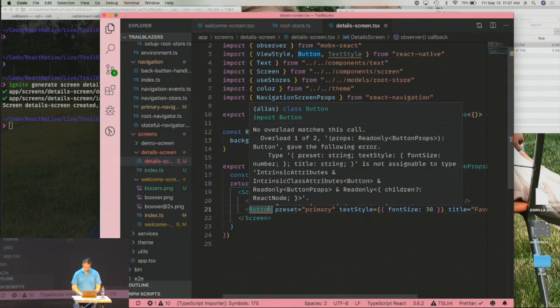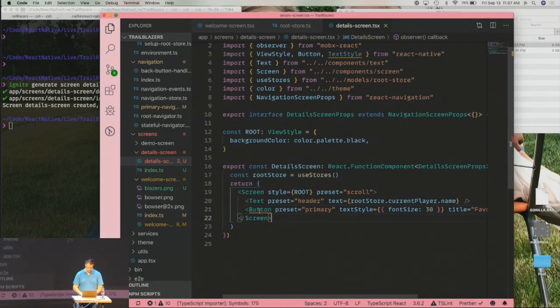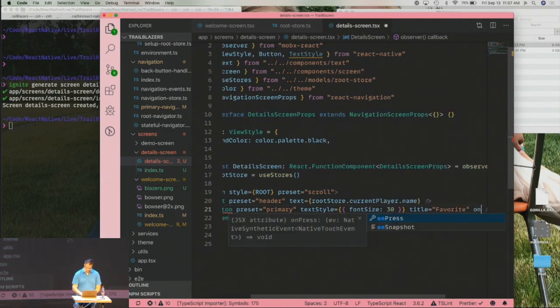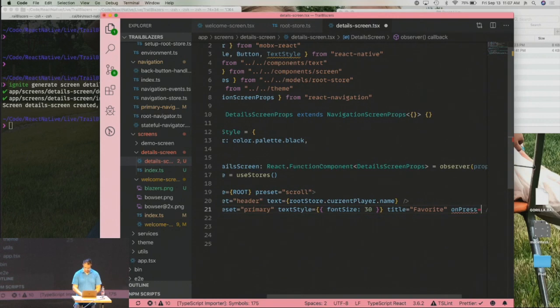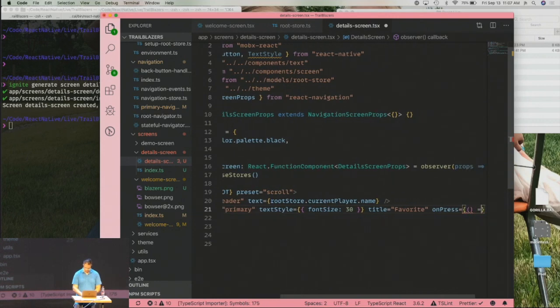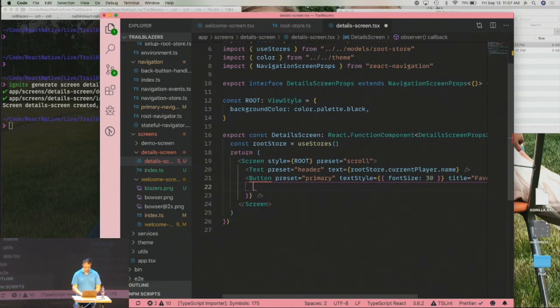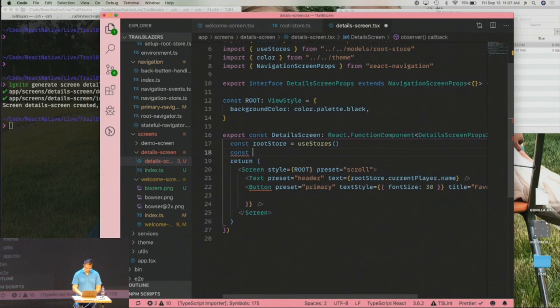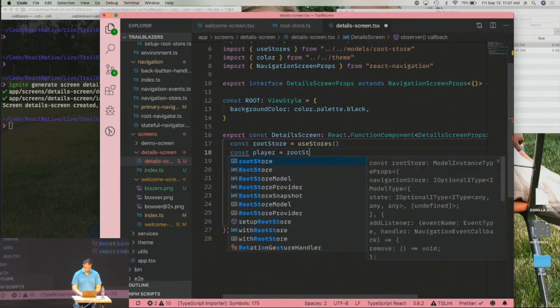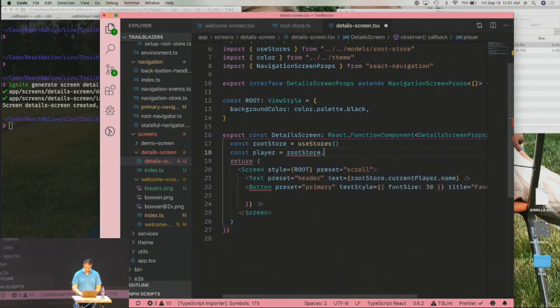So the button itself takes a prop called onPress. And what we want to do is let's go ahead and set const player equals RouteStore.currentPlayer.